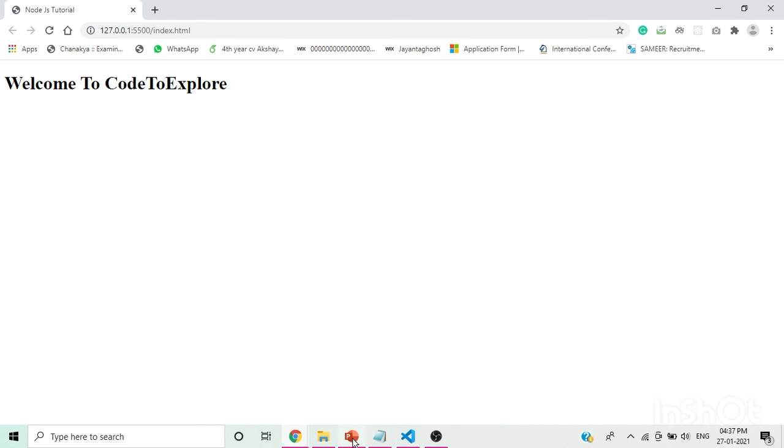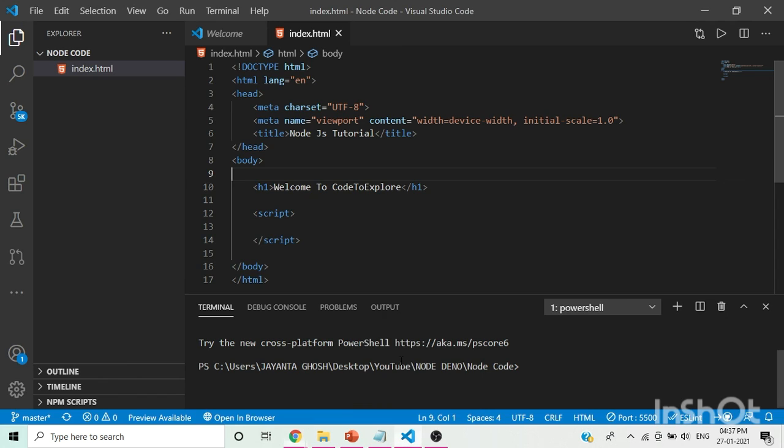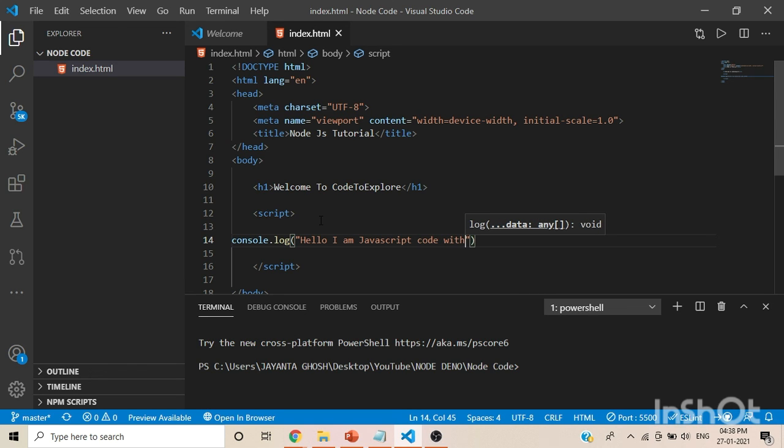Now how can we run the JavaScript code without using Node? For example, if I write a simple console.log, hello, I am JavaScript code without using Node.